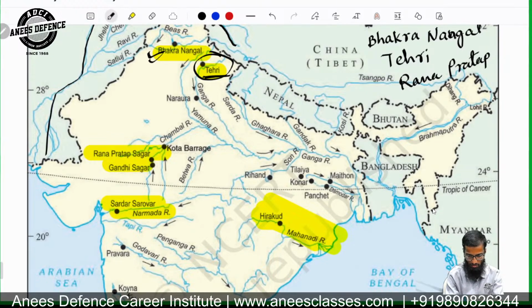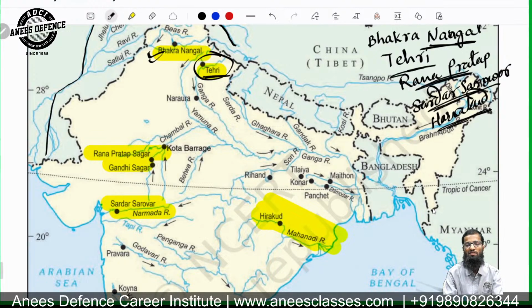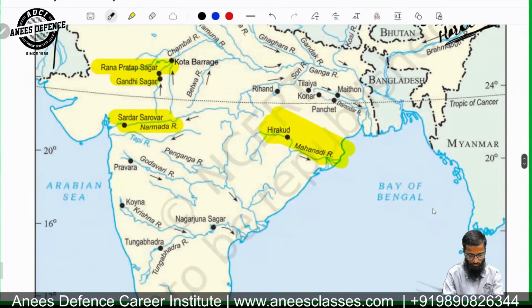Then you have Sardar Sarovar. Then you have Hirakud. These dams are important.